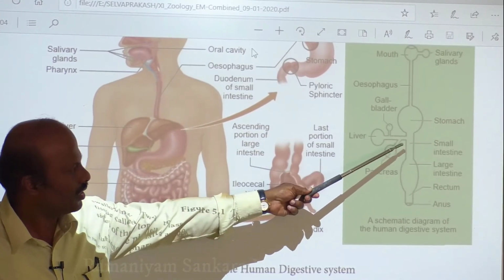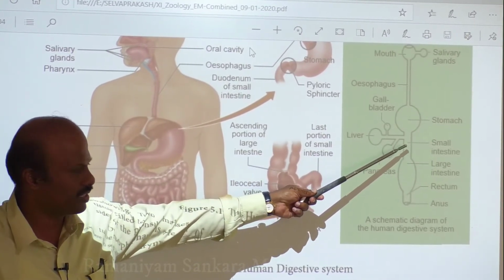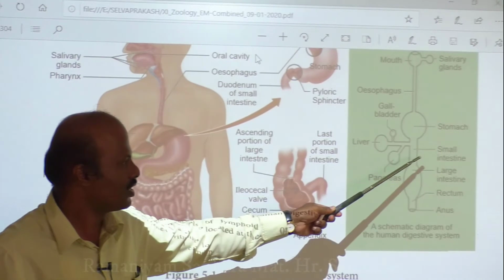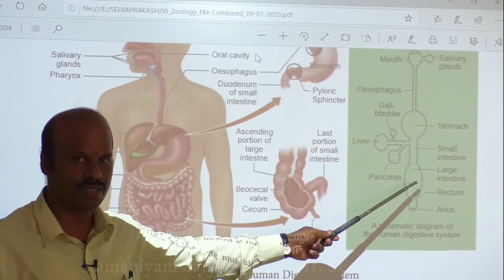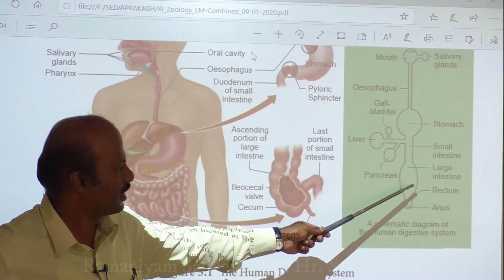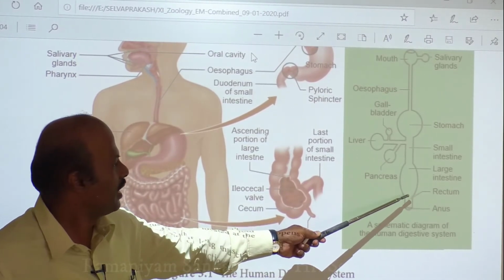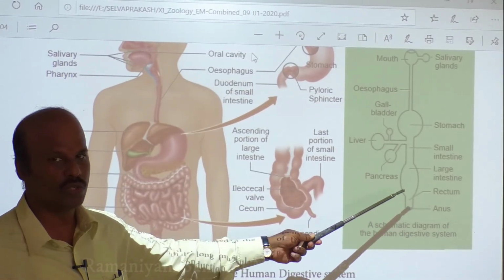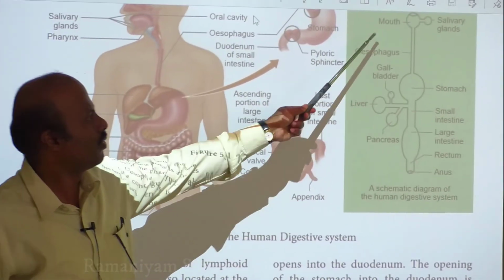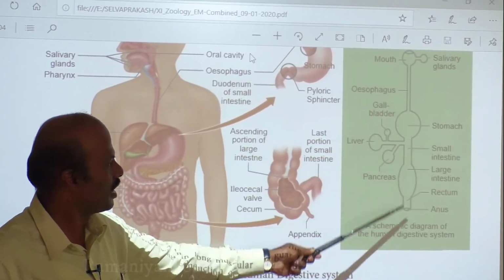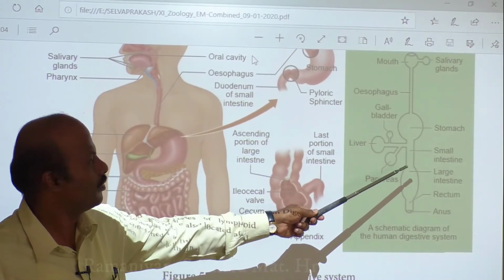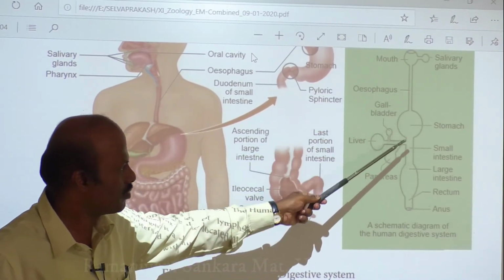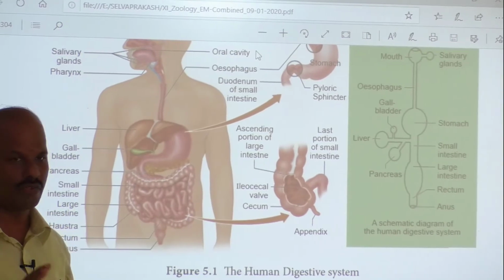From the stomach, again the alimentary canal proceeds and forms the intestine. Okay. So the intestine includes two important parts. One is called the small intestine, and after this small intestine the alimentary canal passes through the large intestine. Okay. After the large intestine, the alimentary canal passes through the rectum. Next to this rectum, finally it ends with the anus. So the alimentary canal usually starts with the mouth and ends with the anus, and in between you have different checkpoints or different compartments, right? So it has to pass through all these compartments and finally it ends with the anus. So this is the structure of your alimentary canal.